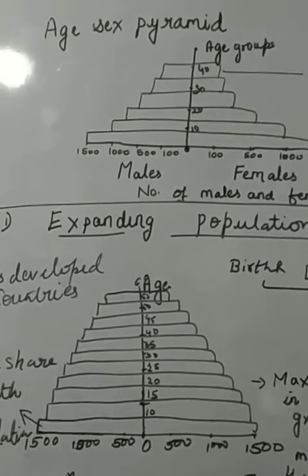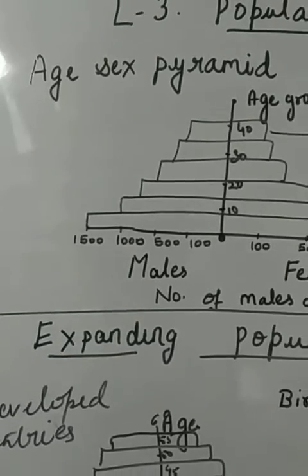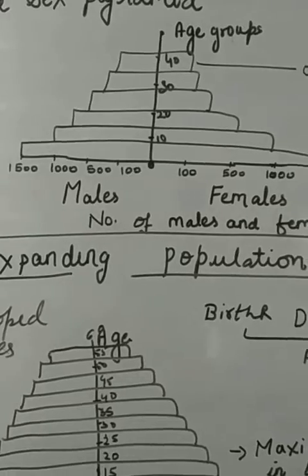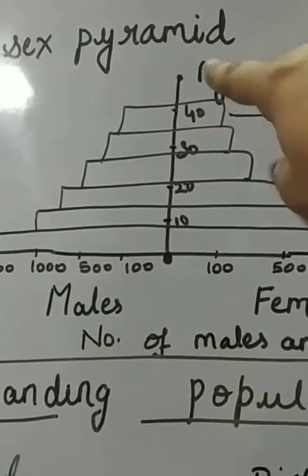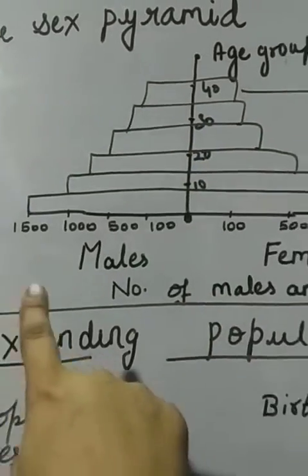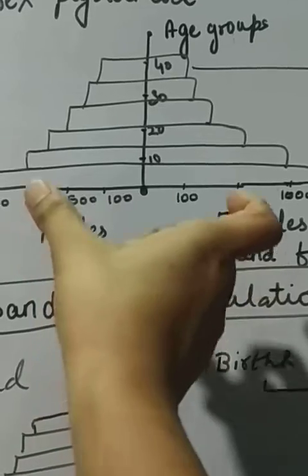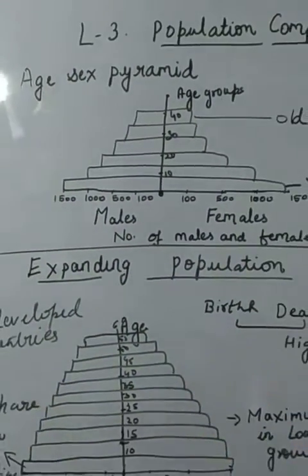Look children, first it is important for you to know the meaning of this age-sex pyramid. It is related to the structure which I have drawn here. Look at the diagram. Why do we call it a pyramid? Because of the condition of the male and female quantity. When we draw it, it looks just like a pyramid, इसलिए हम इसे age sex pyramid group को represent करते हैं.